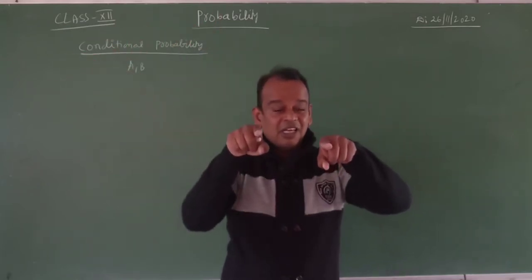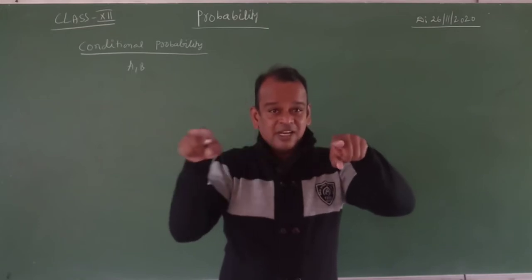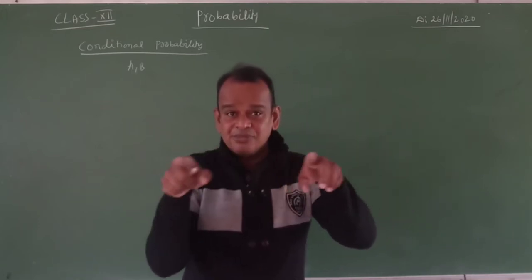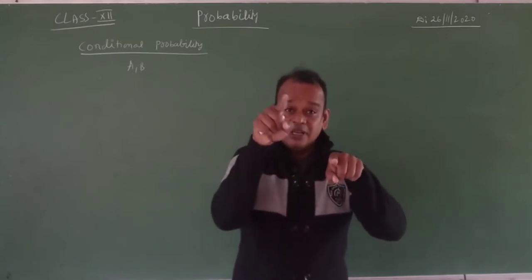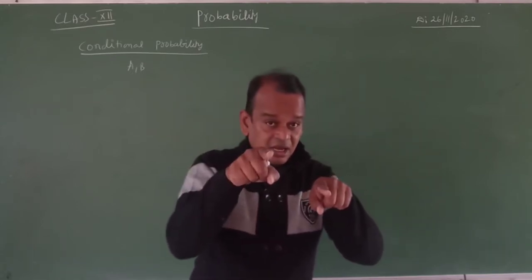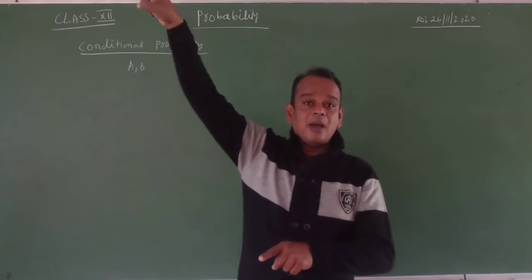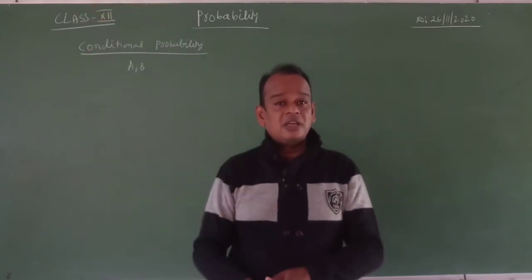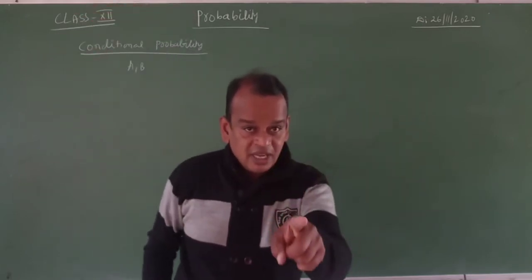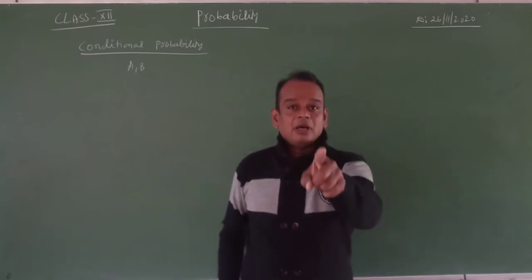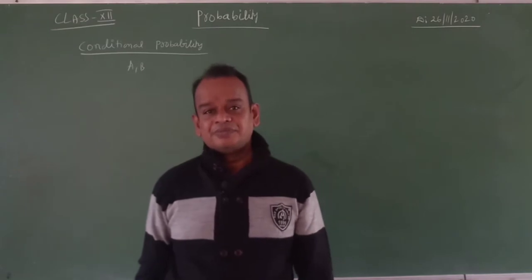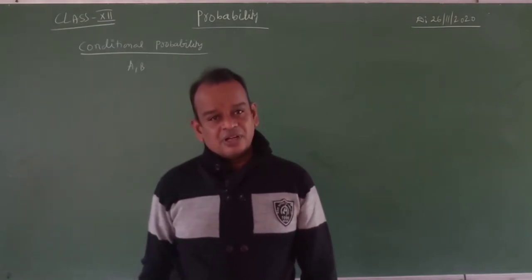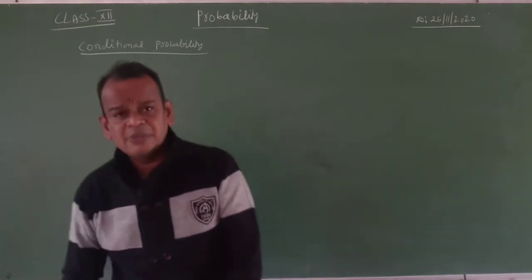What is the meaning of that? In this statement, which one is first? Clearly observe: the happening of the event A after the happening of the event B. B is the first. Understood or not? 100% B is the first.